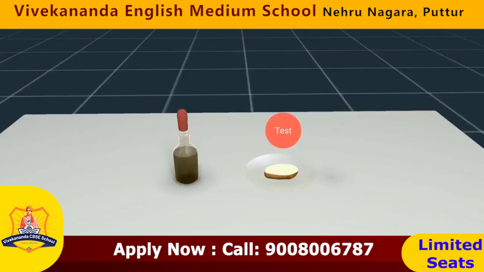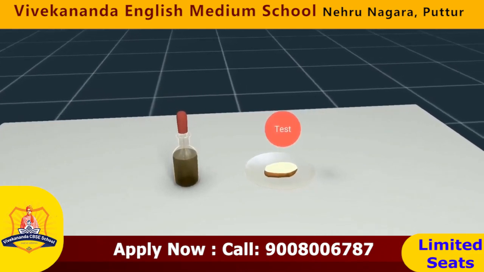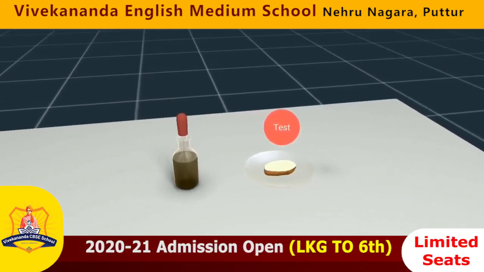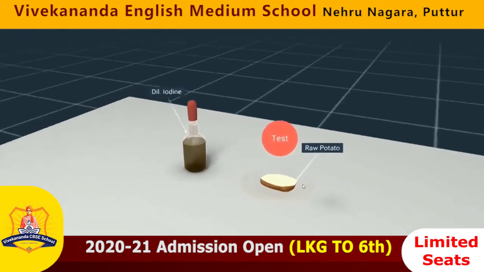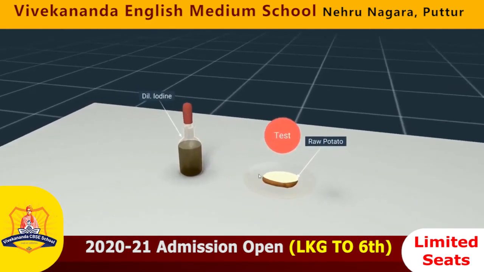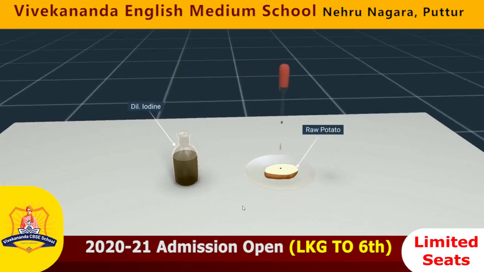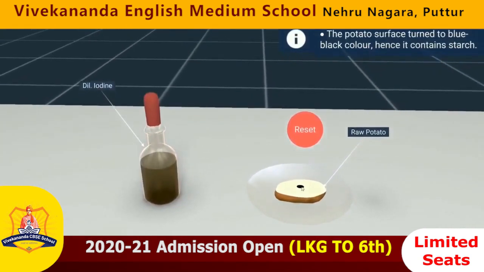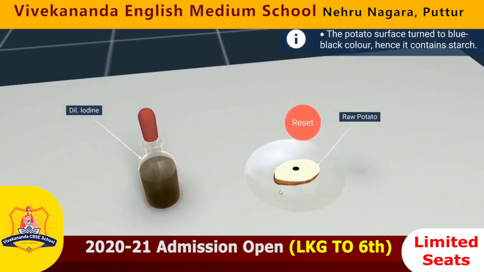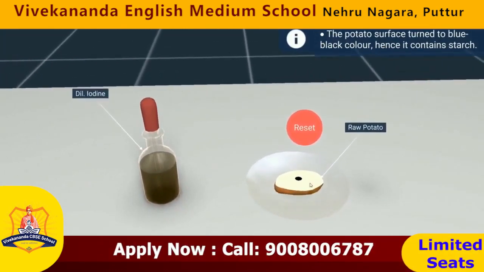We know that food items contain different components like carbohydrates, proteins, fats, vitamins, and minerals. Let us test different food items for the presence of starch, which is a form of carbohydrates. Here, we have taken a potato sample and dilute iodine solution. Test the food item with a few drops of iodine solution on the food sample and observe. We can see that the part of food with iodine solution turns to a blue-black color. A blue-black color indicates the presence of starch.